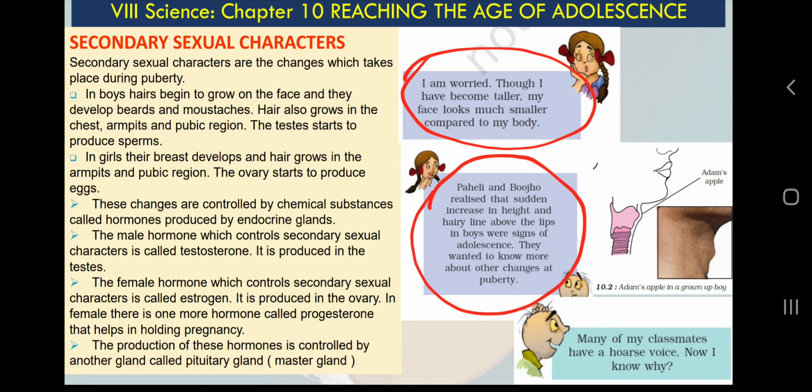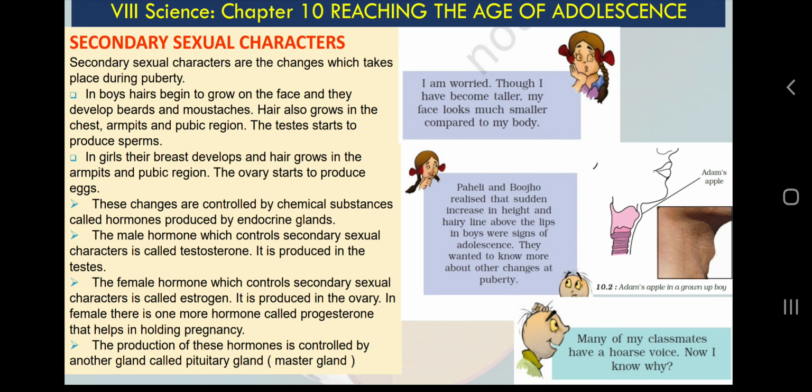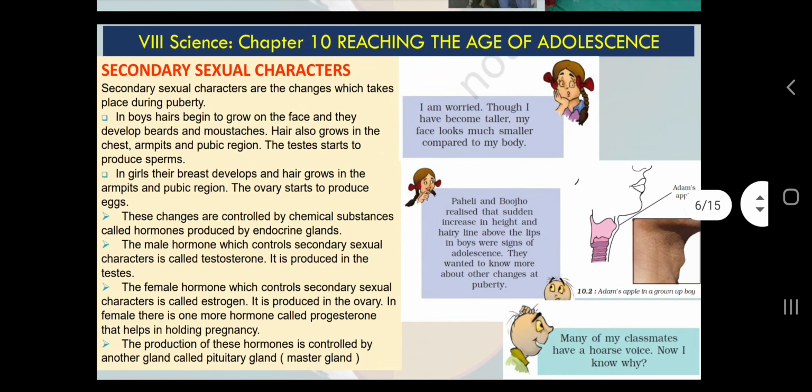Paheli and Boojo realized that a sudden increase in height and a hairy line above the lips in boys were signs of adolescence. They wanted to know more about the other physical changes of puberty. These may be our questions, depending on what type of questions we have in our mind. So with the help of these cartoons, NCERT is very successful in conveying the message.